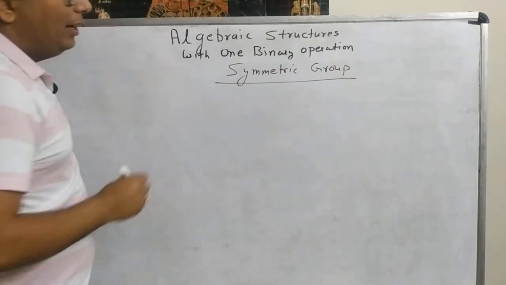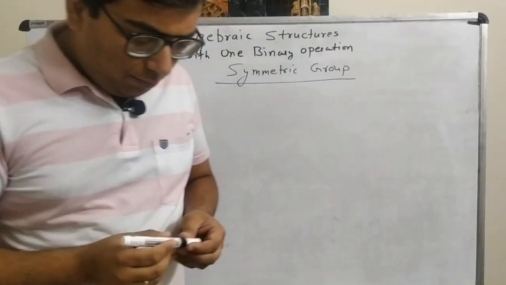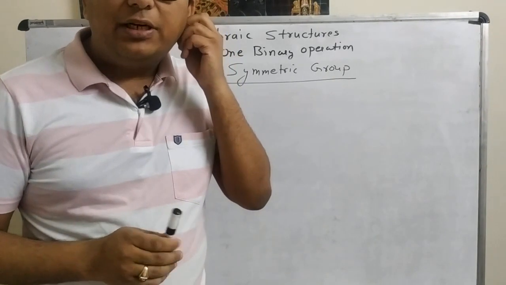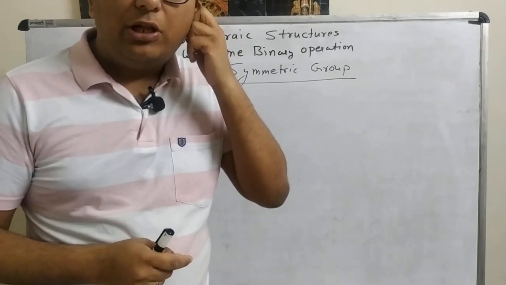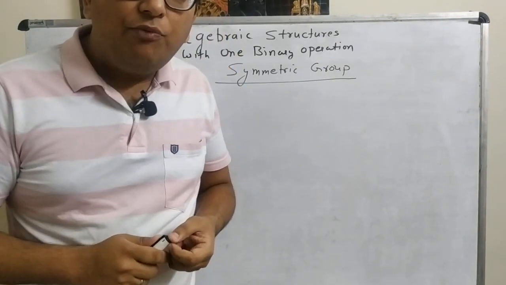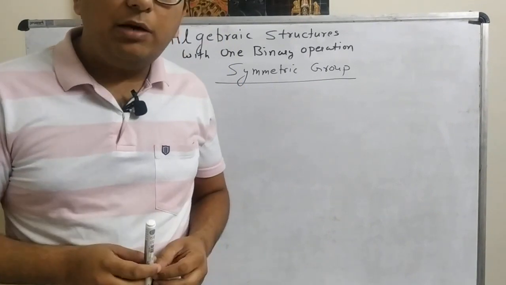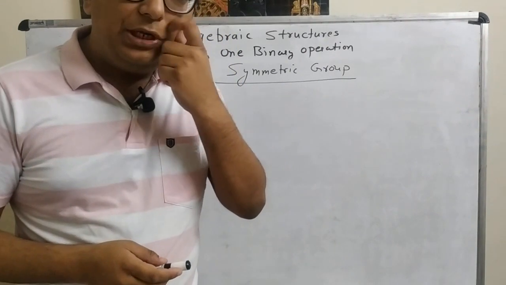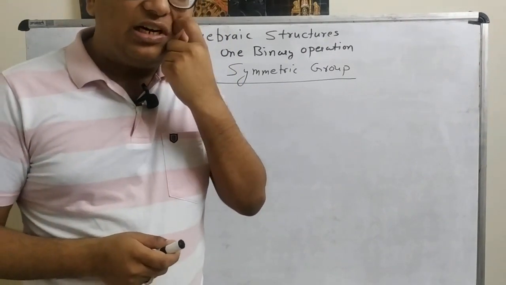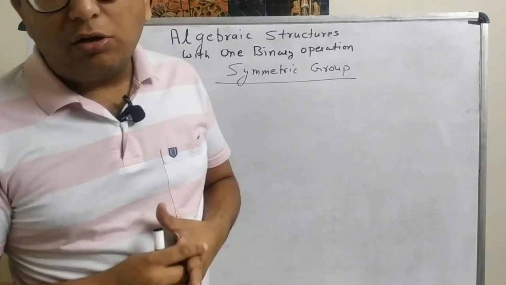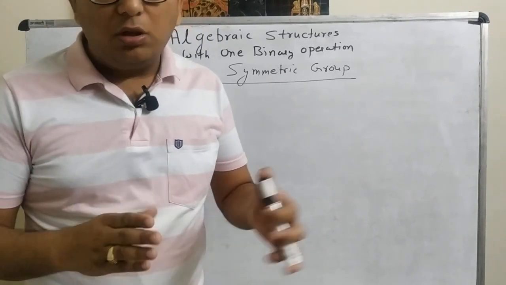So in our last two lectures, we discussed what is a group. Then we checked many algebraic structures whether they are groups or not. Then we proved the basic results for a group, like the identity element of a group is unique, the inverse of each element in a group is unique, left cancellation law, right cancellation law. All these things we have done.